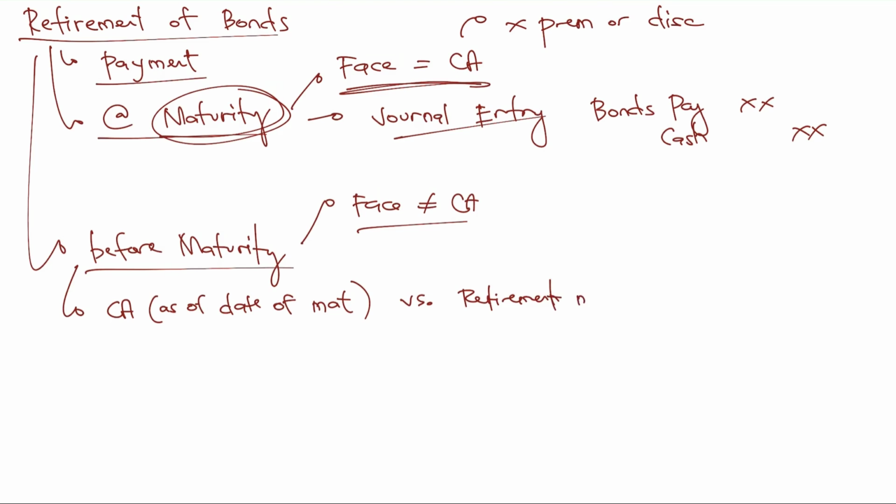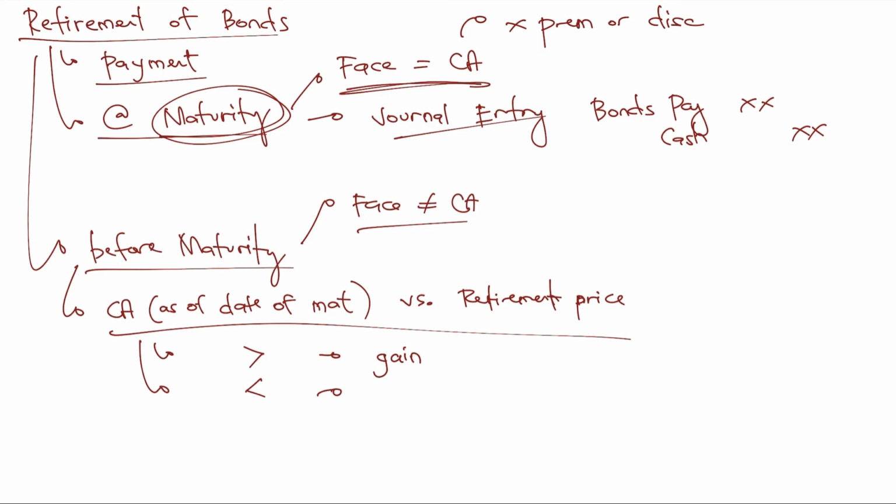So, retirement price. Okay? So, carrying amount at the beginning, if this is higher than the retirement price, anong ibig sabihin nun? Mas mataas ang utang mo compared sa binabayad mo. So, ibig sabihin nakatipid tayo dito. So, meron tayong tinatawag na gain on retirement. But, if the retirement price is higher, no, than the carrying amount, see to it na mas malaki ang binabayad mo compared dun sa utang mo. So, meron naman tayo ditong tinatawag na loss. And these gains or losses are actually part of the profit or loss. Nagkakaintindihan ba?